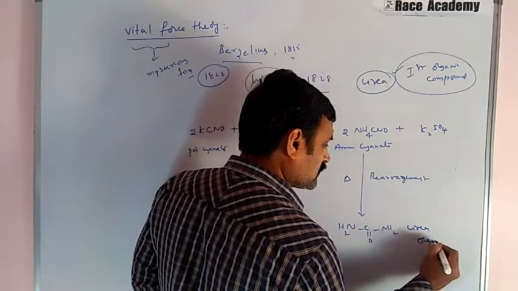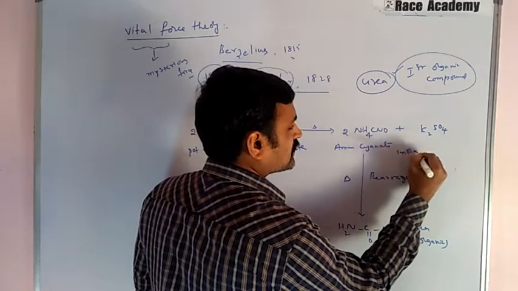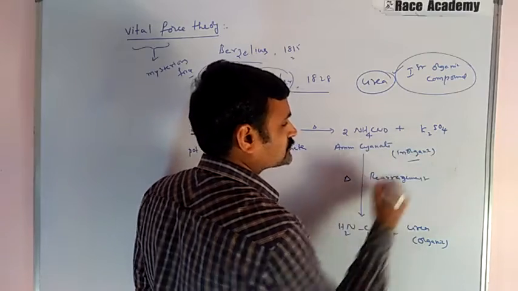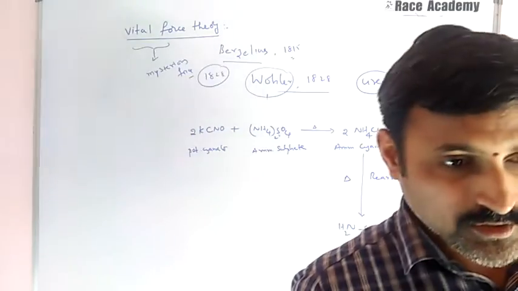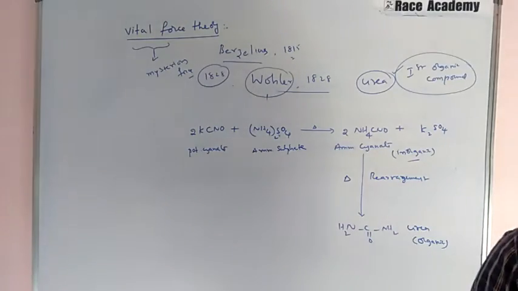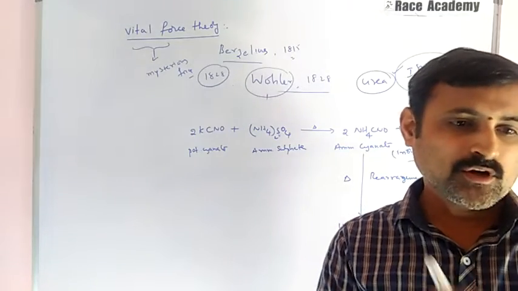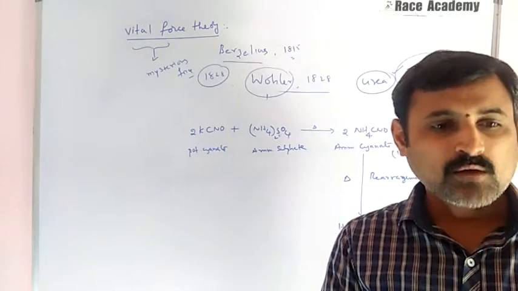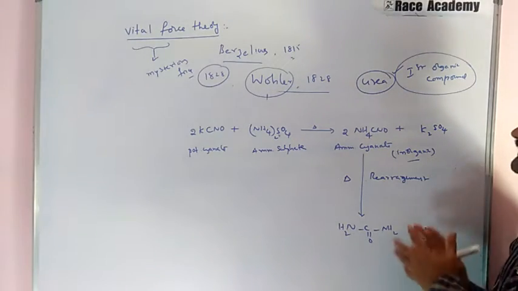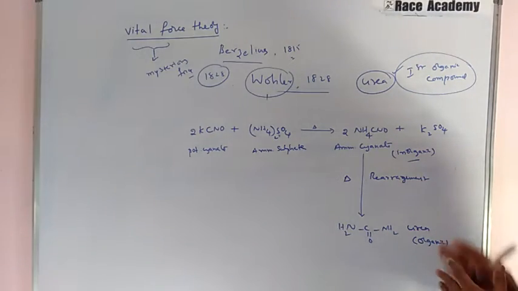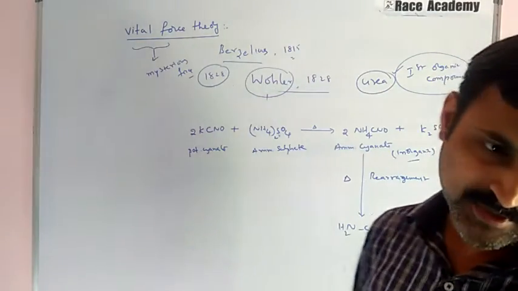Urea is an organic compound, but ammonium cyanate is an inorganic compound. He wanted to prepare an inorganic compound, ammonium cyanate, but upon heating it, Wöhler prepared urea in the laboratory. It is called the first organic compound prepared in the laboratory.